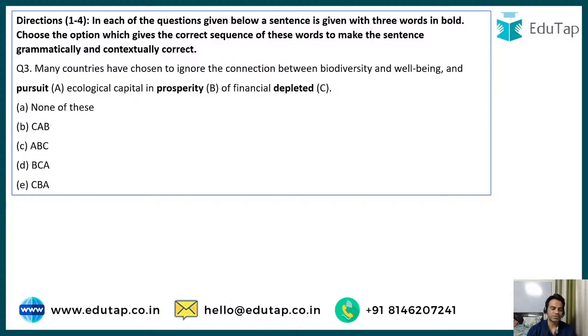Alright guys, moving on to question number 3. Let's go for it. Many countries have chosen to ignore the connection between biodiversity and well-being and pursuit ecological capital in prosperity of financial depleted. Yes guys. Anjali, the pleasure is ours. I hope we will be able to help you out with your journey, and I hope this series and our courses will help you with your preparation.